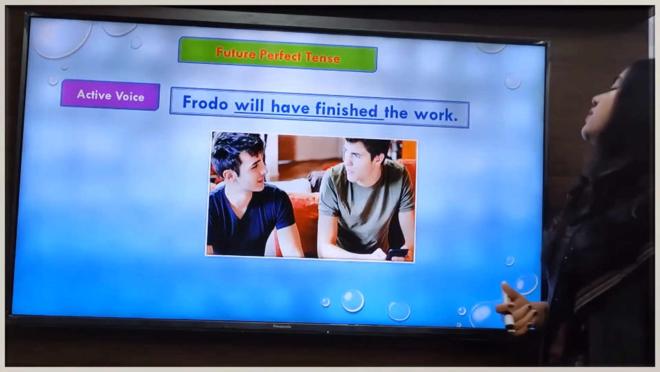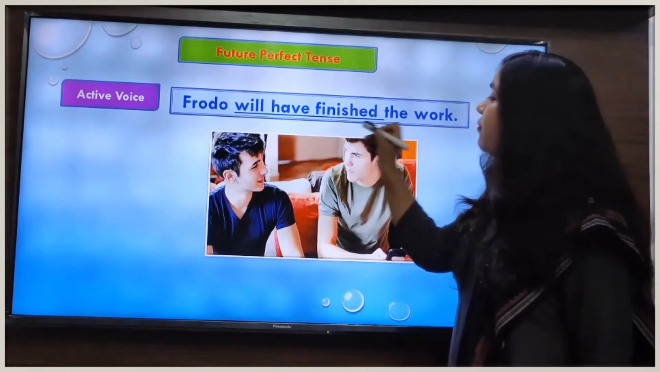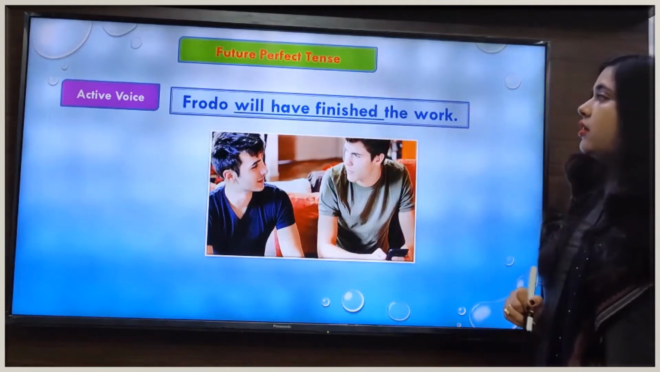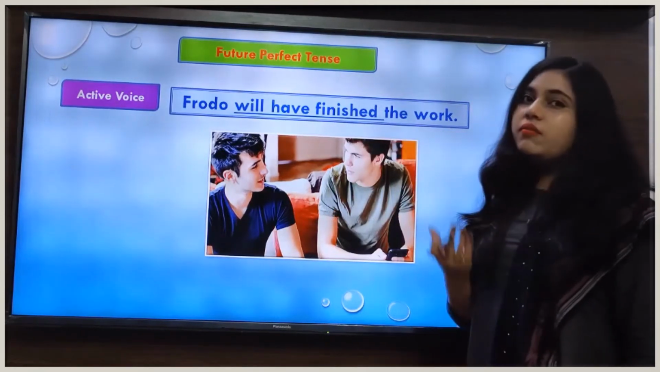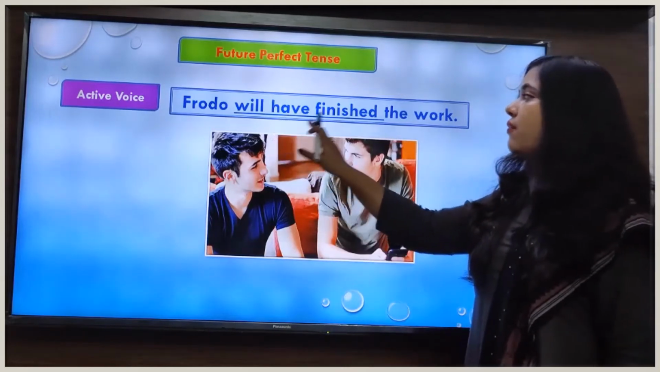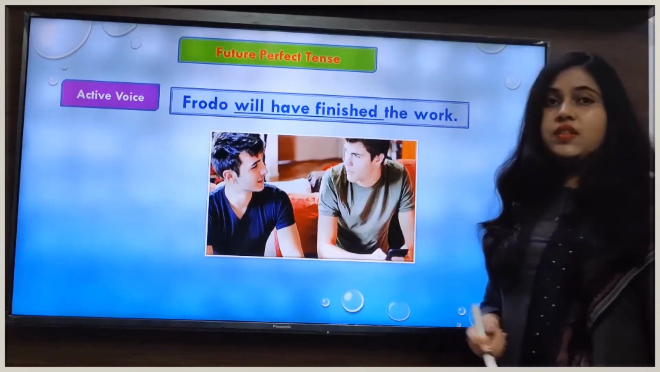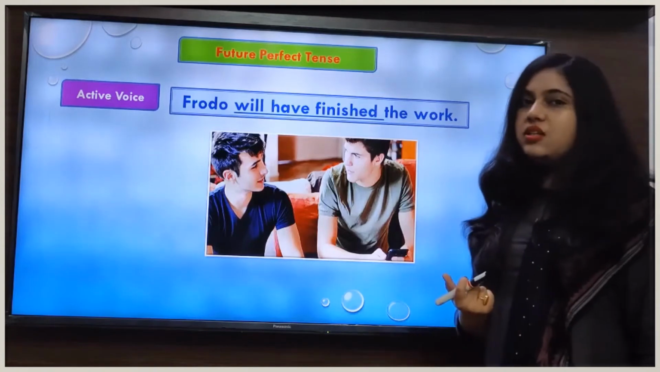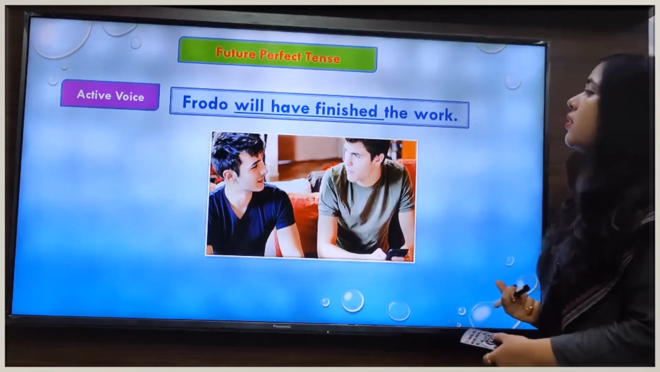Next sentence is, Frodo will have finished the work. In this sentence, our verb form is will have finished. Now we see how will we change this sentence in passive voice.